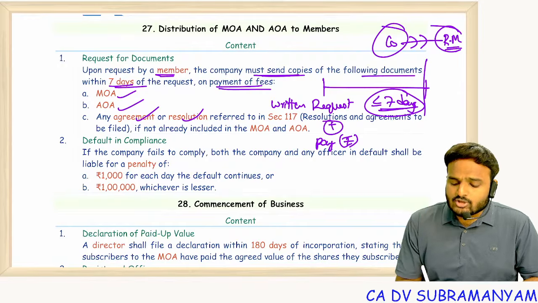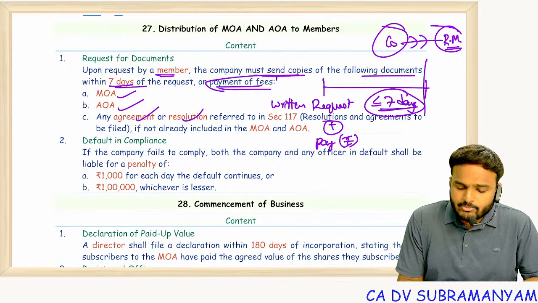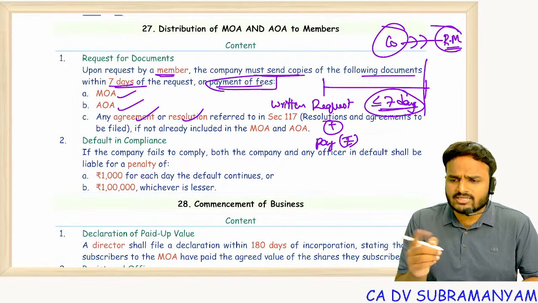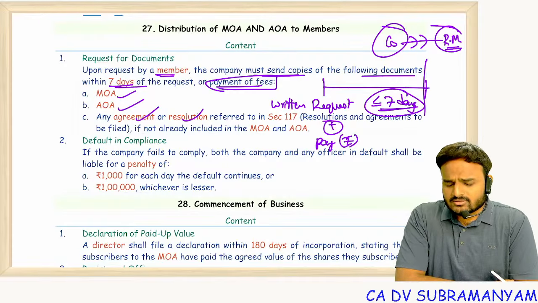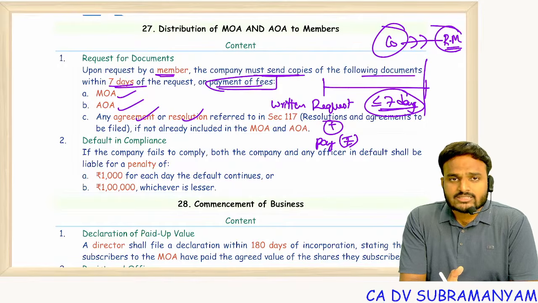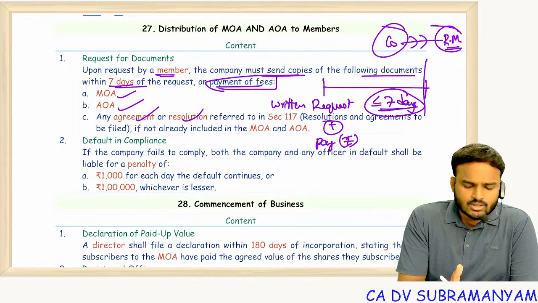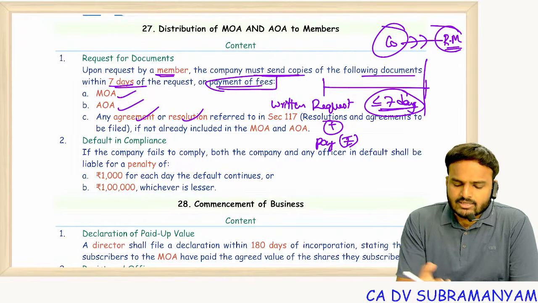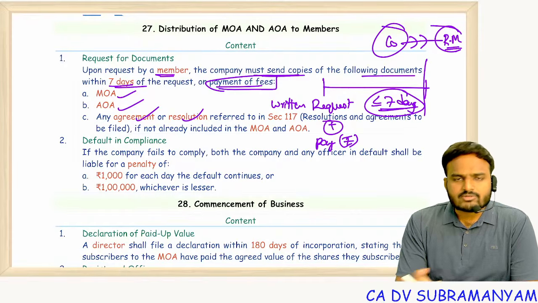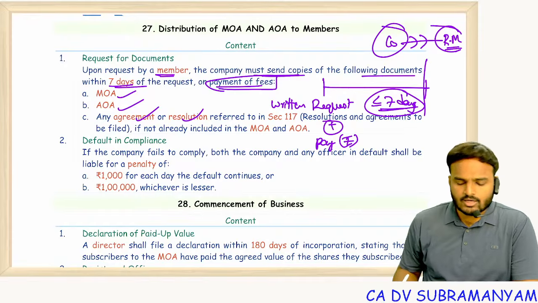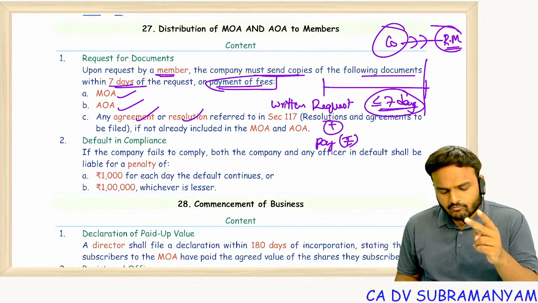Request alone is not sufficient. Along with request, payment of fees is also required. In 2 or 3 cases, I have seen the question. That question is, there is a request, but there is no deposit of money. In that case, is the company bound to deliver MOA AOA to the requested members? Answer is no. Along with request, sufficient payment of money is also required.